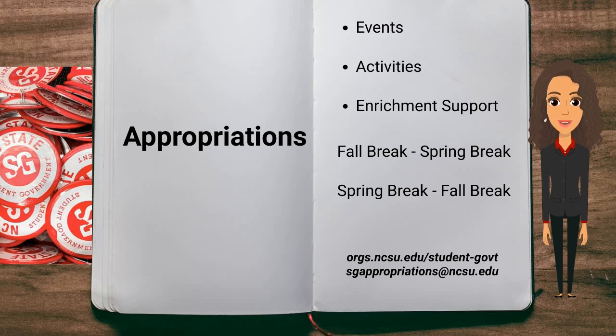The student government four-cycle appropriations calendar represents the key dates for the next four appropriation cycles. The dates represented are reviewed and set each semester to allow 2 full academic years in an approved status. This can be found on student government's website listed on the screen. Questions or concerns regarding student government appropriations should be directed via email to sgappropriations@ncsu.edu.